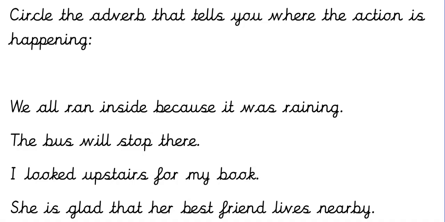Okay, so what we need to do now, we need to have a look at these four sentences and circle the adverb that tells us where the action is happening. So what I would do on your piece of paper, I would number 1 to 4 down the side because you've got 4 sentences. Okay? And instead of writing the sentence out and then circling the adverb, what I would do is I would just write the adverb out. So what I would do, I would identify the verb first and then identify the adverb from there. Pause the video now and have a go.